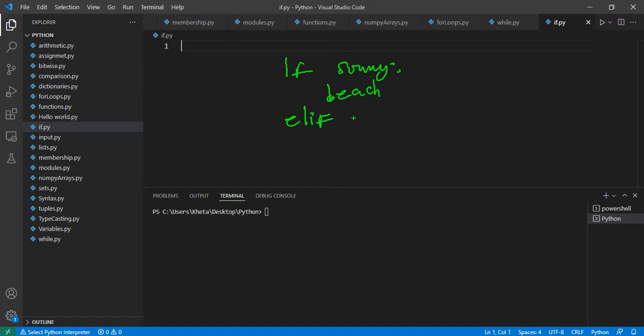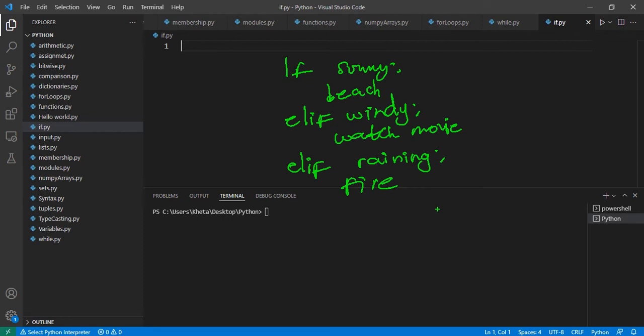Else if it is windy, if it's windy, we don't want to go outside, we'll watch a movie indoors. So watch movie. If it is raining, we also don't want to go outside, so find another activity to do. Maybe we'll make a bonfire somewhere where we have shelter, right? Fire, I don't know what you'd want to do when it's raining. And some other conditions you can also basically specify going down.